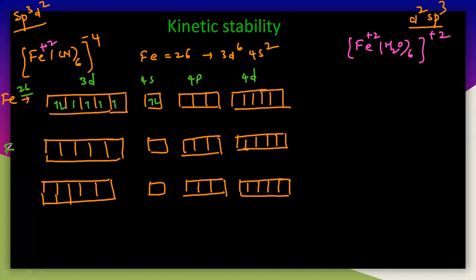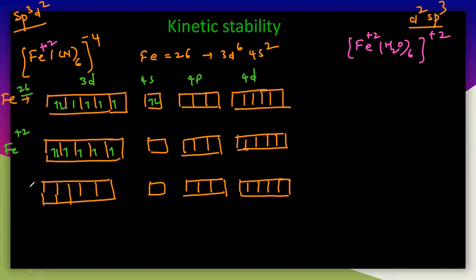In case of the metal complex, the charge of the iron is +2. That means you have to remove 2 electrons. So simply 1 2 3 4 5 and again 6, and we have to remove these 2 electrons. Okay, that is enough. Next, in presence of the cyanide ligand.